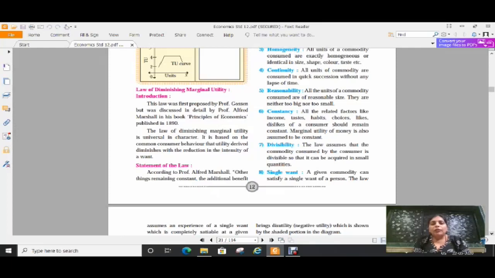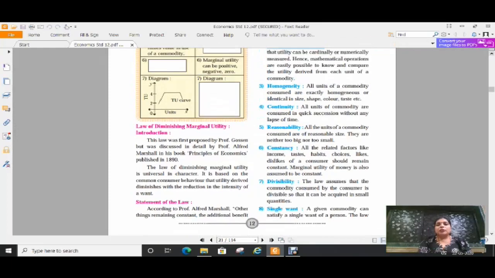See, what this law says, statement of the law. According to Professor Alfred Marshall, other things remaining constant. See, this is a very important law, and so the statement should be like that only. You have to learn it by heart because when the question is asked for 8 marks or 4 marks, you have to write first the introduction, who has introduced this law, after that the statement of law. The statement of law is given by Alfred Marshall, therefore it should be the same as it is given in your textbooks.